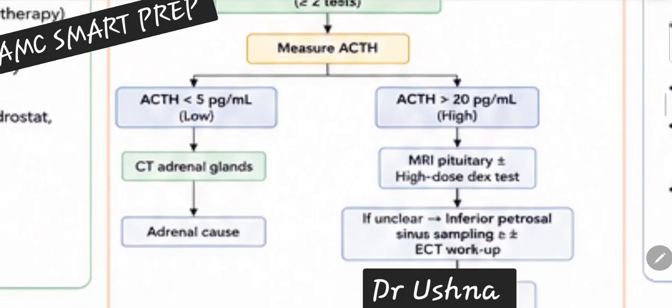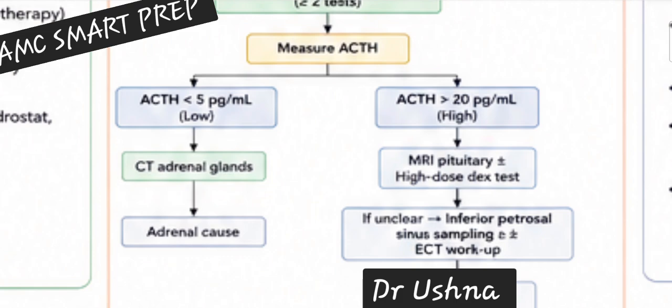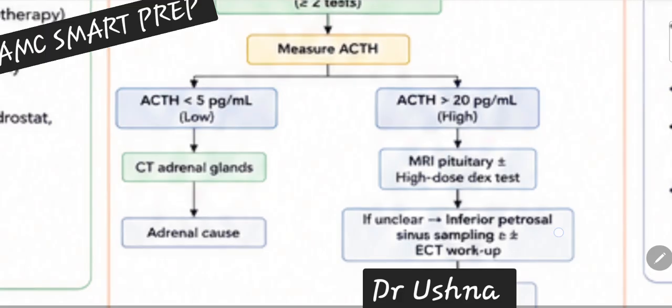So if your ACTH level is elevated, that means the reason behind the ACTH is either your pituitary or it can be a paraneoplastic process. So you will order the MRI pituitary and you will easily find whether there is an adenoma or not. If your pituitary is absolutely normal, then maybe you are dealing with an ectopic cause of your Cushing syndrome.